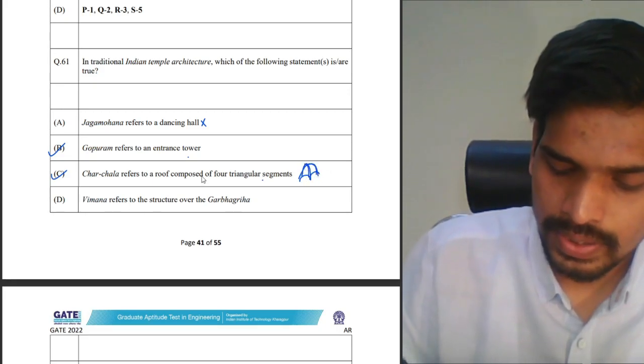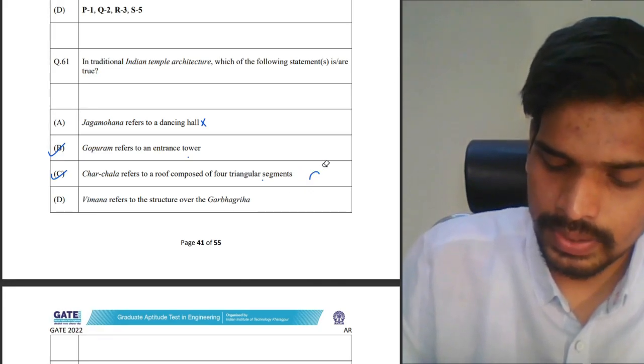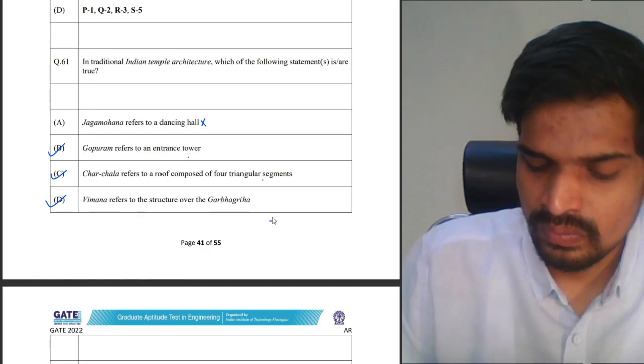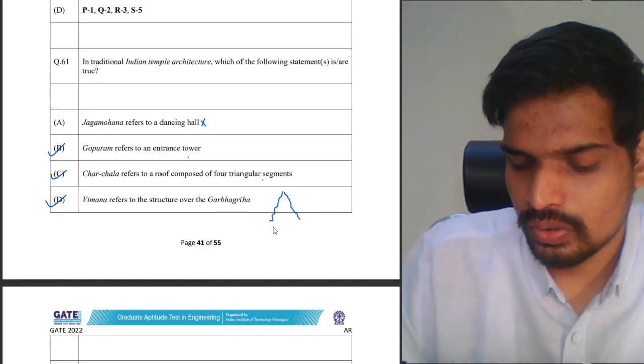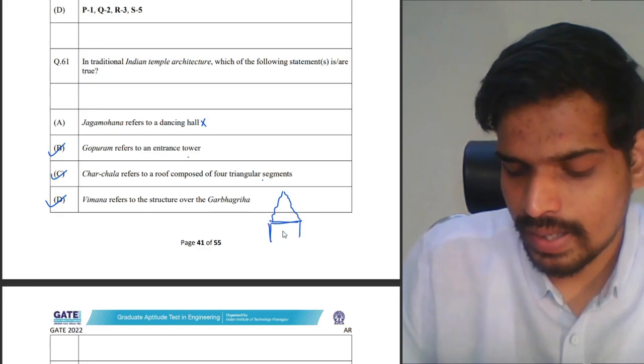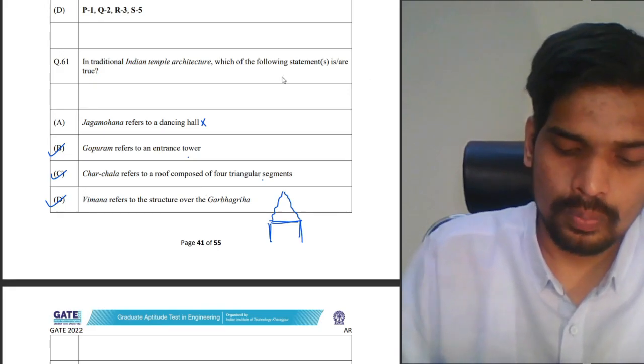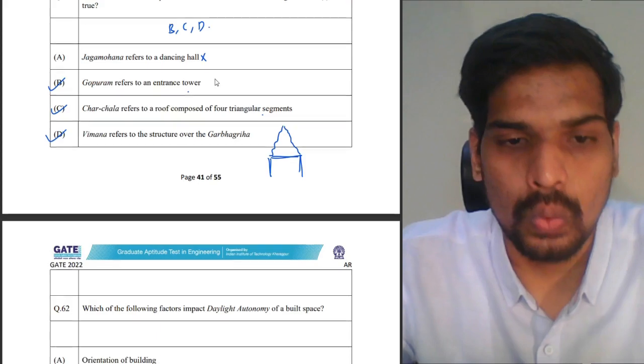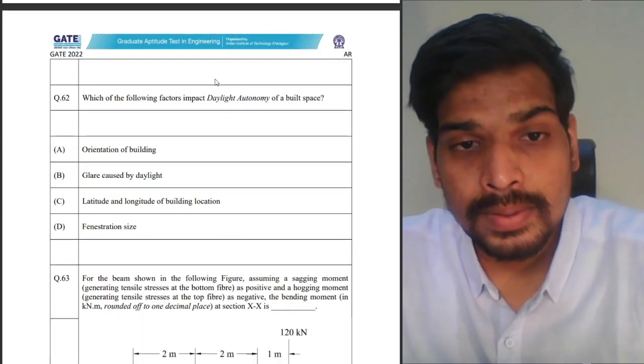And finally, Vimana refers to the structure over the Garbhagriha. That's also a correct statement. Again, in Dravidian temple architecture, the pyramidal tower structure which you see on top of the Garbhagriha, square in plan, that's Vimana. So B, C, and D are the correct answers for this question number 61. Moving on to question number 62.